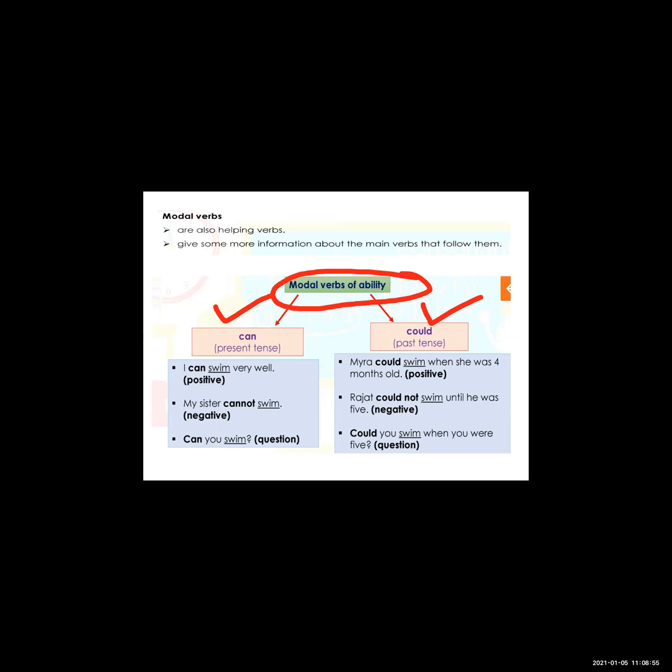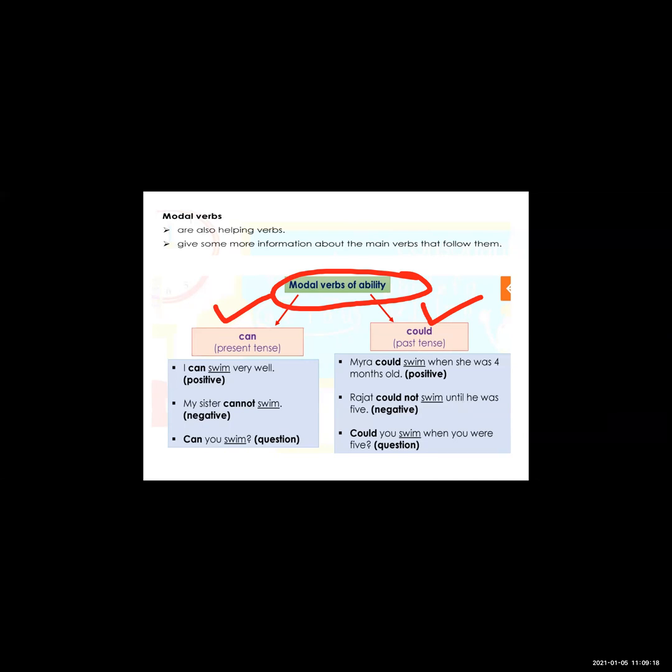So can, which we use in the present tense. Okay, and could we use in the past tense. Could is the past form of can, we can say this. Okay, so these two modal verbs show us the ability. So when we have to tell the ability of a person, at that time we use can, could.